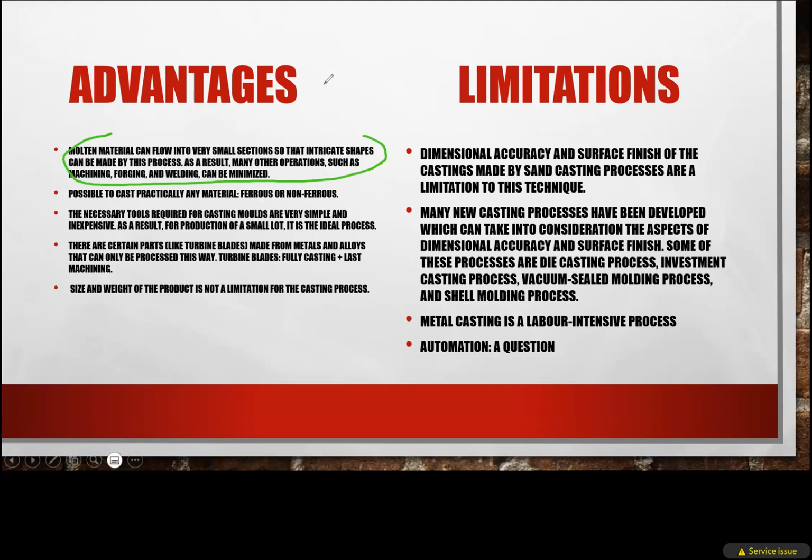Intricate shapes. So how will the intricate shapes be made? In casting we are using molten metal. Molten metal means the metal in liquid form. So that can flow into any small section of the pattern cavity, the mold cavity, any small section of the mold cavity. That's why you can achieve complex shapes in castings.